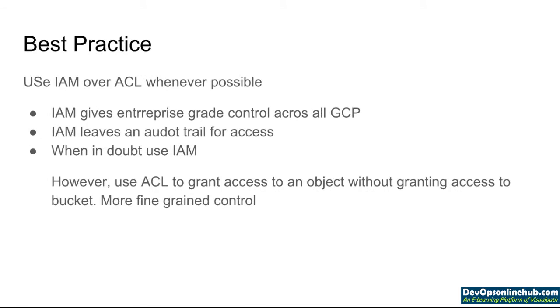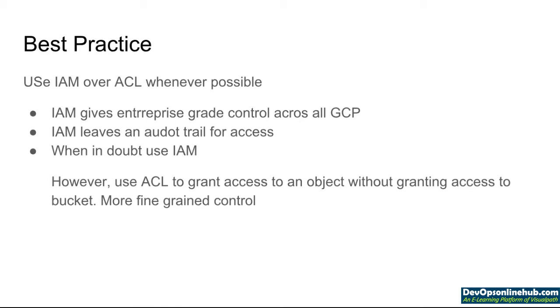When it comes to best practice, you always prefer to use IAM over ACL when it comes to permissions, because IAM gives enterprise grade control across all GCP. Then IAM leaves an audit trail for access. When in doubt, use IAM, because when you don't know whether to use IAM or ACL, it's always preferable to use IAM. However, use ACL to grant access to an object without granting access to the bucket.